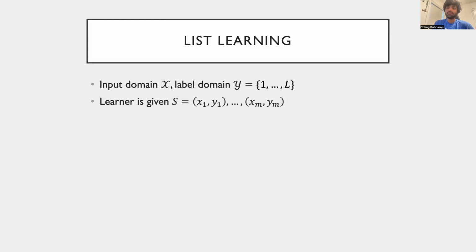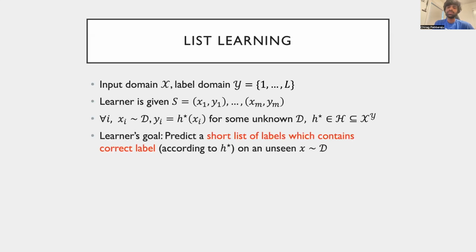We once again have a known hypothesis class on L labels on an input space X. The learner is given a sample labeled by some unknown hypothesis in the class and wants to make accurate predictions on unseen points. However, they have a slightly easier task now. Instead of outputting just one label on an unseen x, they can output a short list of labels instead. The guarantee demanded of them is that the true label on x, according to h star, lies in the list that they predict.